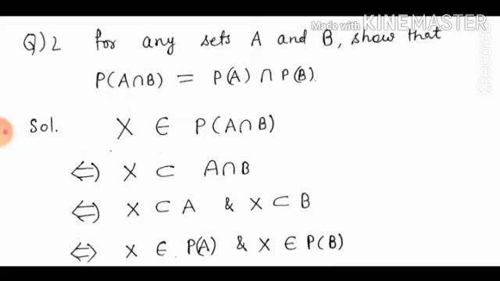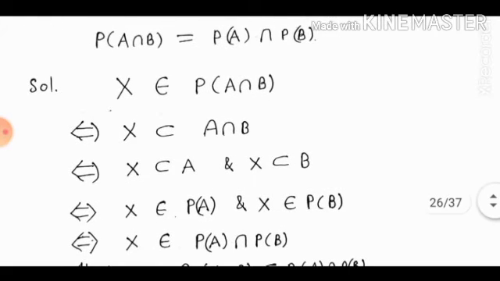So here X belongs to P(A intersection B) implies X is a subset of A intersection B. By the definition of power set, this implies that X is a subset of A and X is a subset of B. By the definition of intersection, this implies that X belongs to P(A) and X belongs to P(B). By the definition of intersection, this implies that X belongs to P(A) intersection P(B).